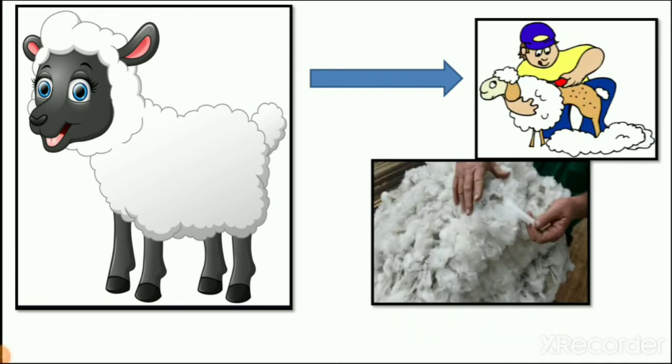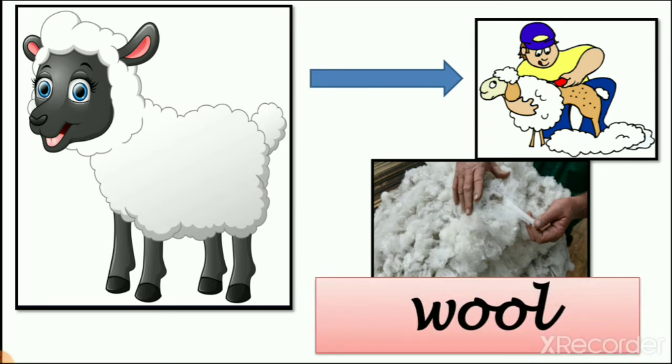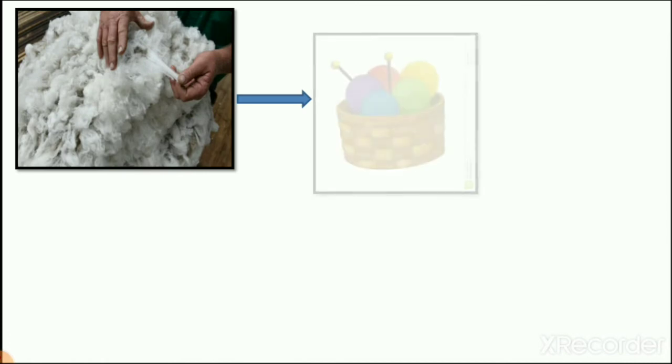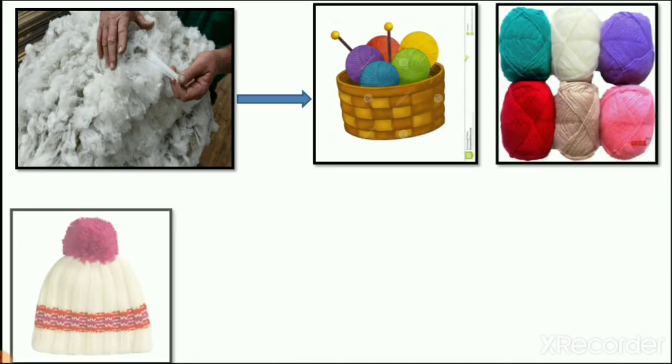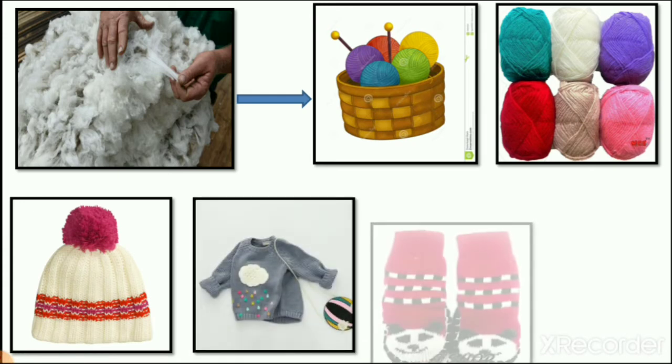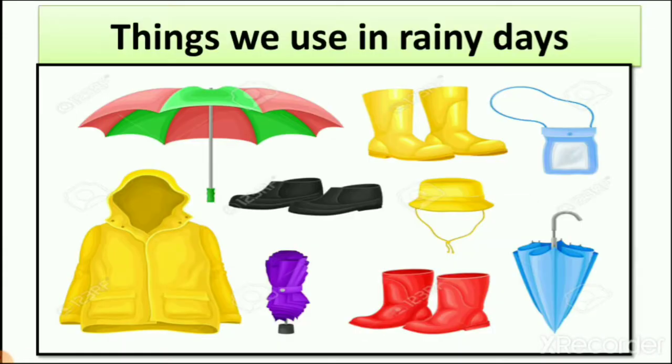Then we learn about wool. So we get wool from sheep. The hair of the sheep we take out and make clothes from it, so we call it wool. And here you can see the real picture of wool. From this wool we make threads, and these threads we use to make sweaters and caps.